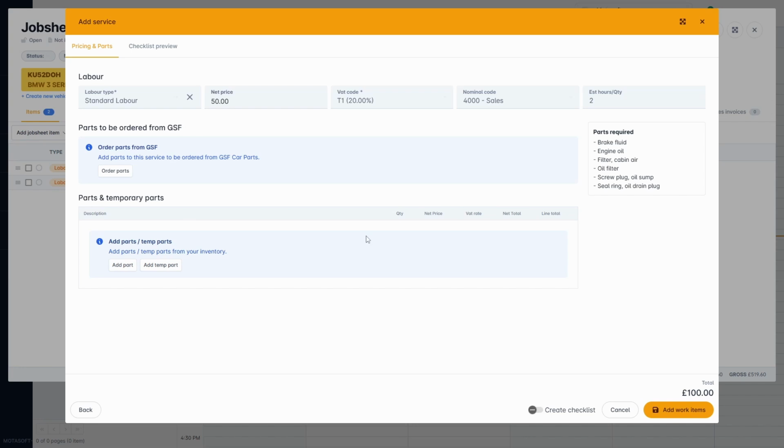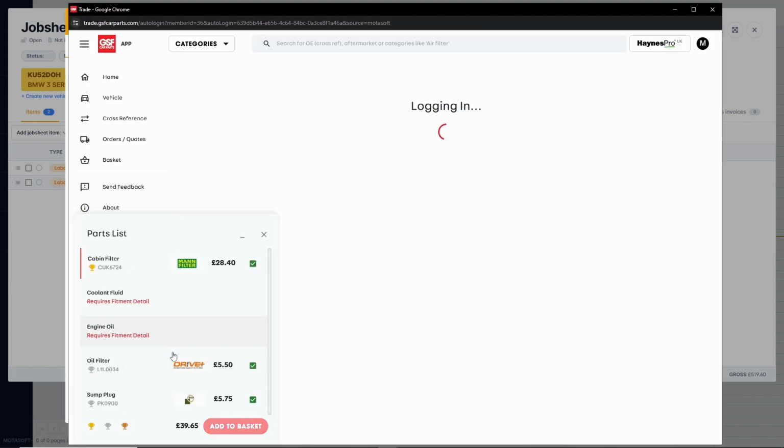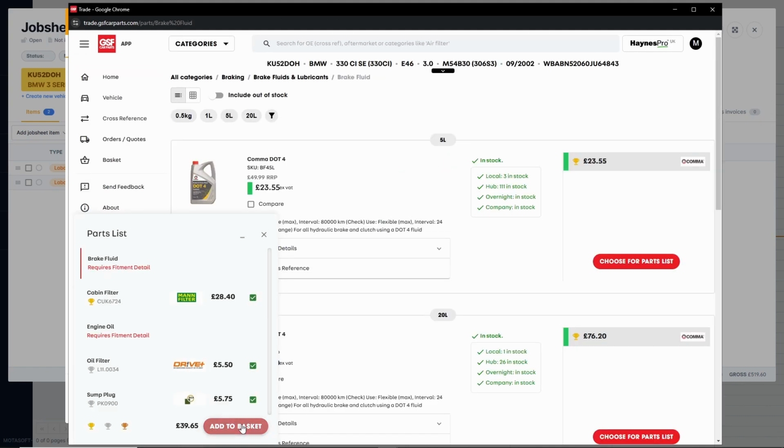Again, you'll have the option to create the parts manually, or you can use the GSF integration to generate the parts list for you and conveniently add to your basket, ready to place an order. This will pull across all the associated parts to your job sheet.